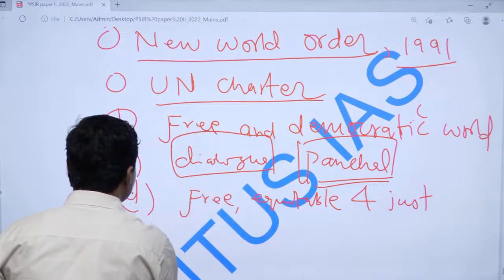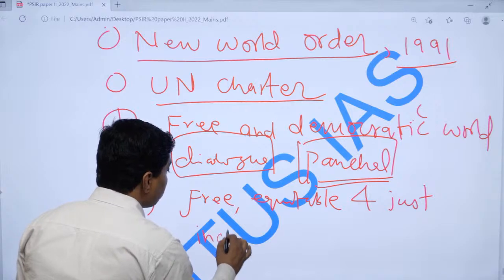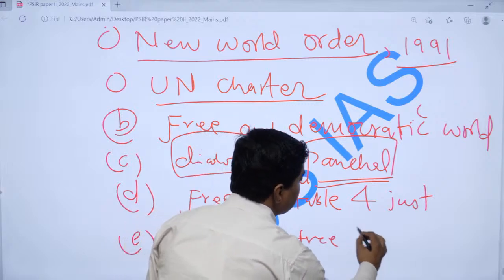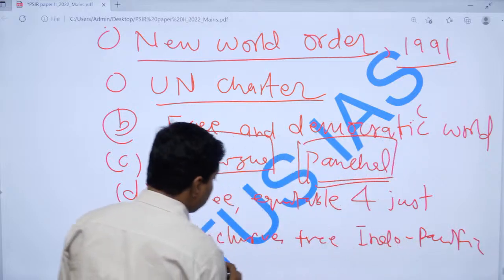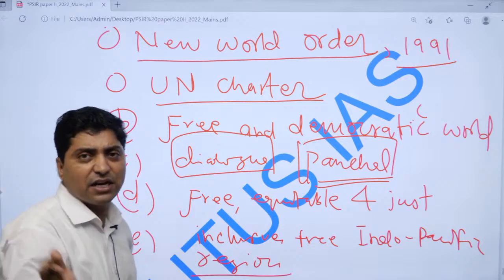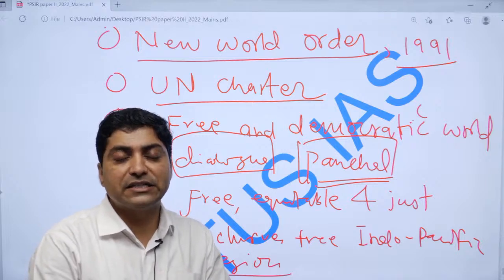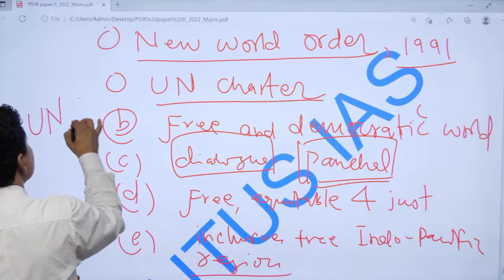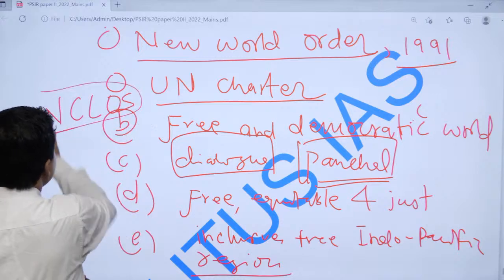If you talk about the Pacific region, we want an inclusive, free Indo-Pacific region, and we don't support the dominance of any country in the Indo-Pacific region. We should all follow international law, the United Nations Convention on the Law of the Sea, UNCLOS.